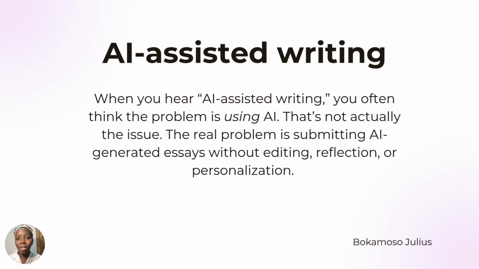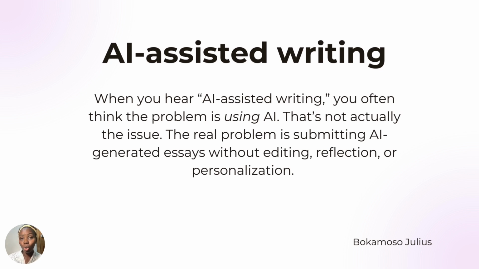But in instances where there is no specific instruction regarding AI, yes, you can use AI to help you with the structure, to help you have your first draft of your essay. But it doesn't mean that you should submit the output from ChatGPT as it is without editing.